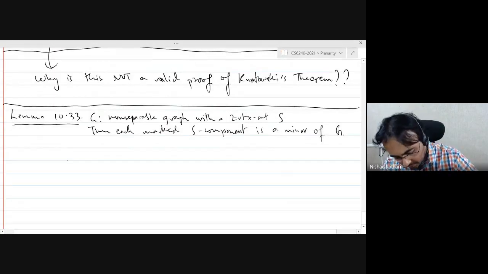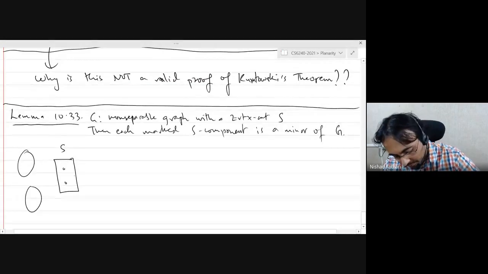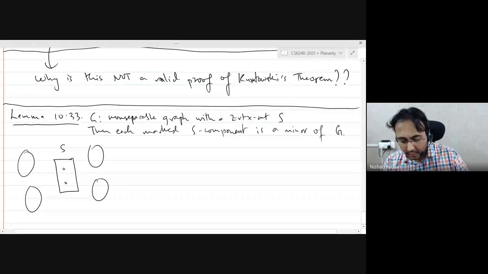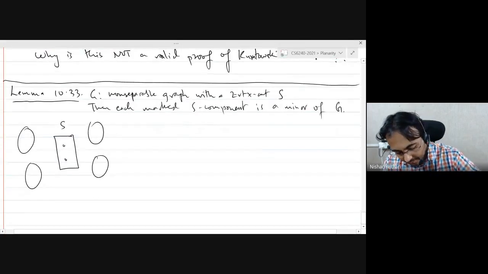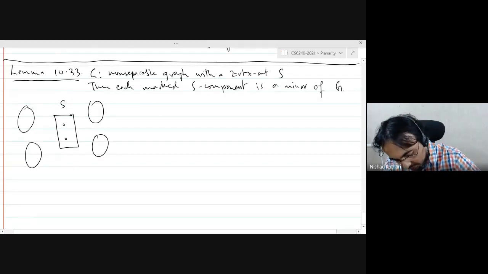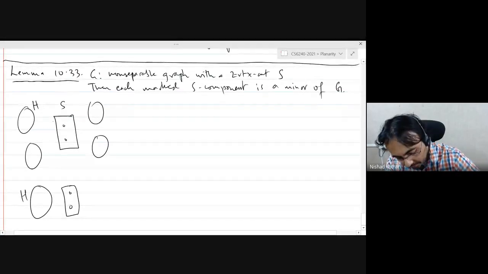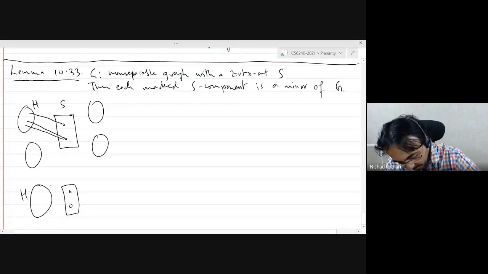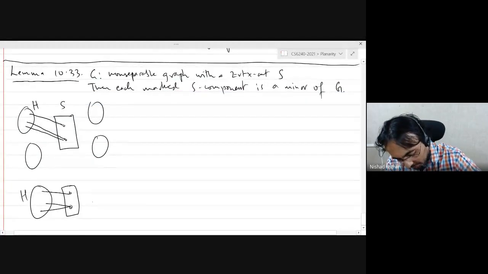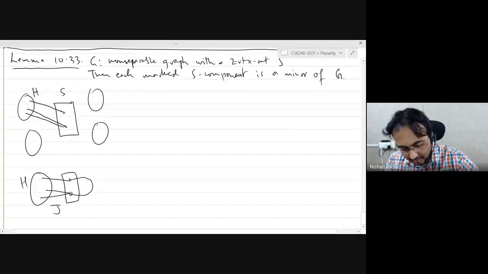So how do you prove this result? Well, I won't even write down the whole proof. These are very easy results. So if this is my 2 vertex cut S, and I get some components after deleting it, what this result is saying is that if I look at any marked component, so what is a marked component? Let's say this is H, then I take H along with S, the graph induced by these vertices, along with a new edge here. So the claim is that this graph J is a minor of the graph G.